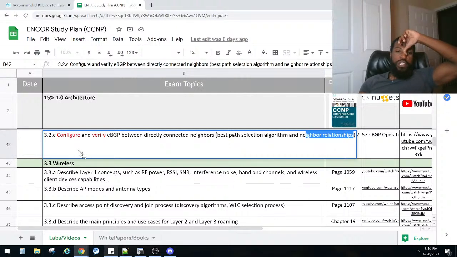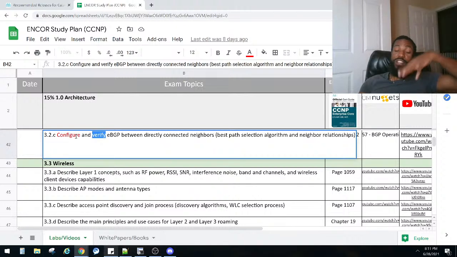Also, another thing about this spreadsheet. Notice how I put some of this stuff in red. That doesn't mean you don't have to study it or be warned, right? This is just kind of like coding for me. This is what you have to learn hands-on. Anything that says configure and verify in red, you have to actually learn how to configure it and verify it by running show commands.